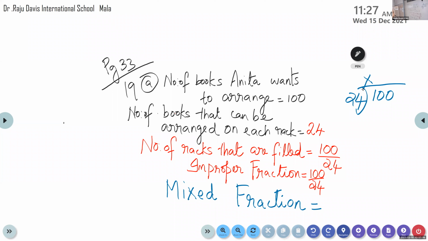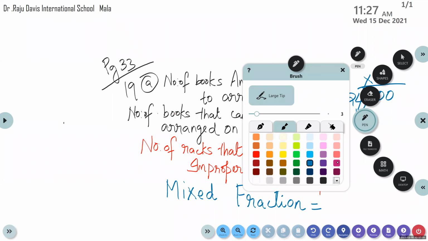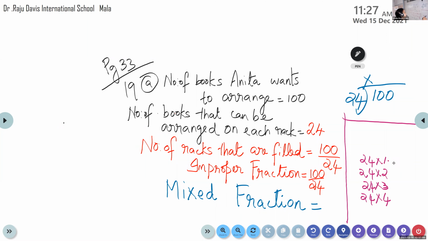Have you got the answer? How many times can 24 be taken from 100? You can write here 24 times 1, 24 times 2. Wait. Okay, so what is 24 times 1? You know that is 24.